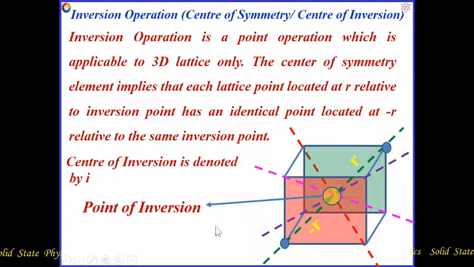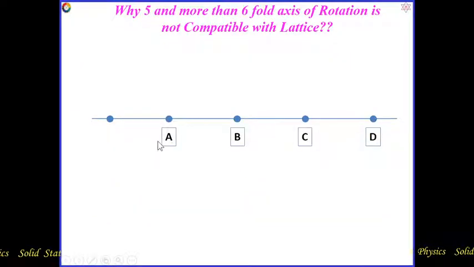If the object, lattice, or crystal has any center of inversion, it can be denoted by I, which is only applicable for a 3D lattice. So far we have discussed the rotation symmetry operation, reflection symmetry operation, a combination of both, and then the inversion symmetry operation.